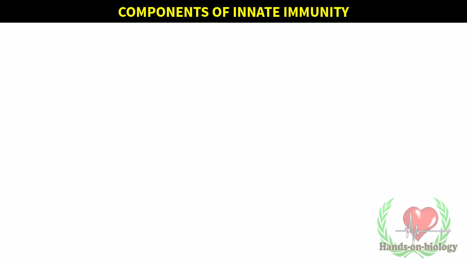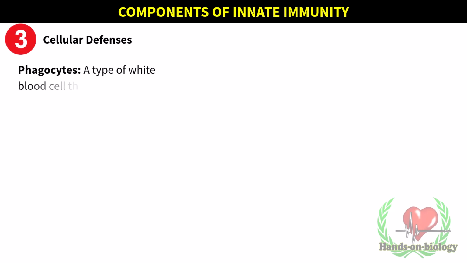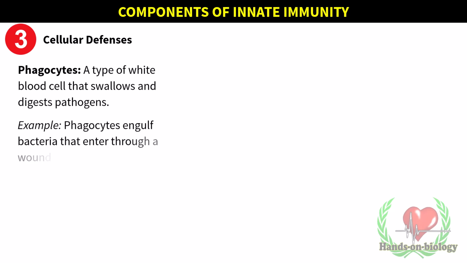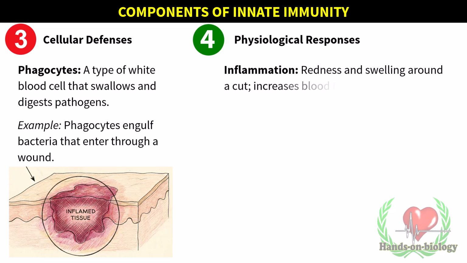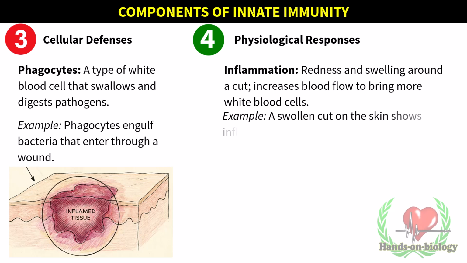Cellular defenses. Phagocytes, a type of white blood cell, swallow and digest pathogens. Example: phagocytes engulf bacteria that enter through a wound. Physiological responses. Inflammation: redness and swelling around a cut increase blood flow to bring more white blood cells. When you get a cut and it turns red, relax. That's your immune army rushing to the battlefield. Example: a swollen cut on the skin shows inflammation fighting infection.